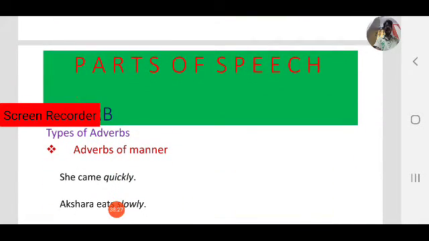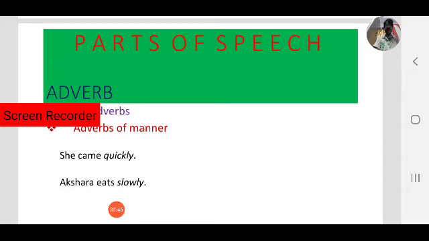Some examples come in this category. She came quickly. We have to ask how she came. She came quickly. So quickly is an adverb. Next, Akshara eats slowly. Second example, Akshara eats slowly. How does Akshara eat? Do you get an answer? Yes. How? Slowly. Slowly is an adverb. So these two examples, quickly and slowly, come under adverbs of manner.